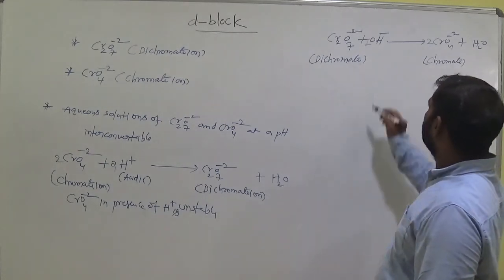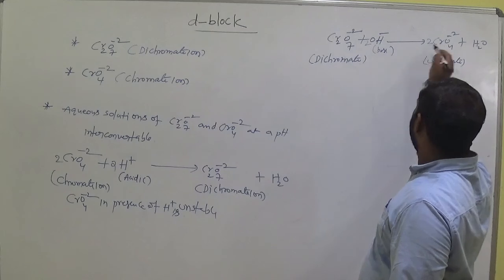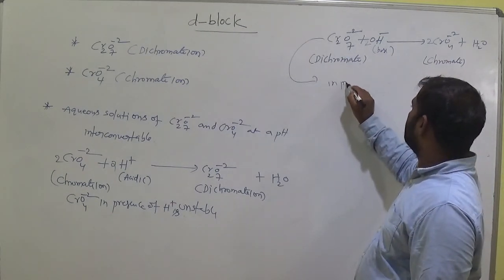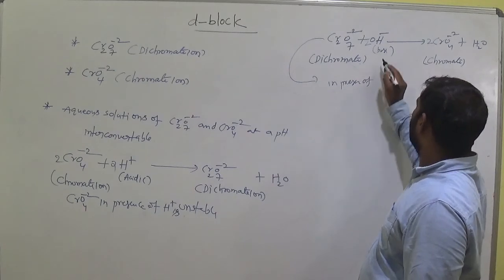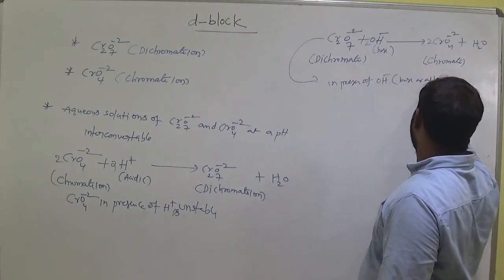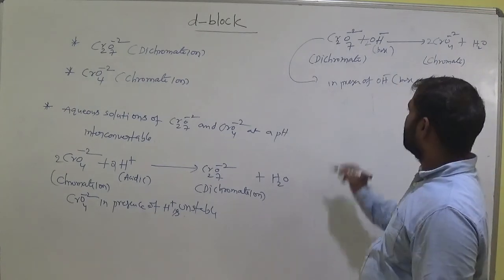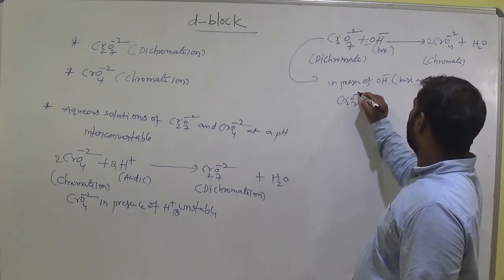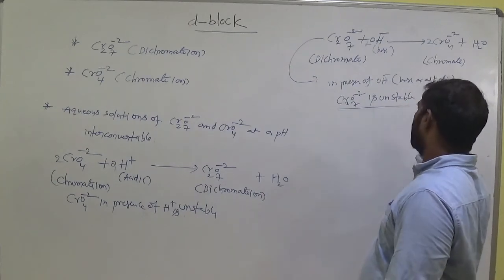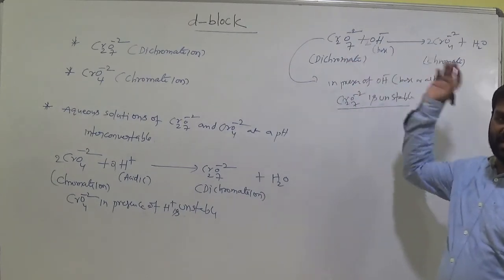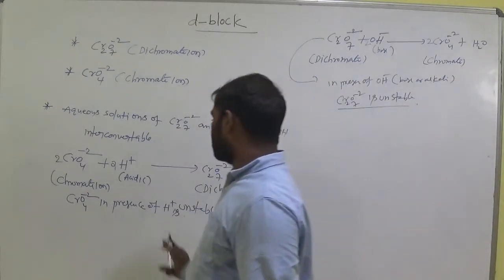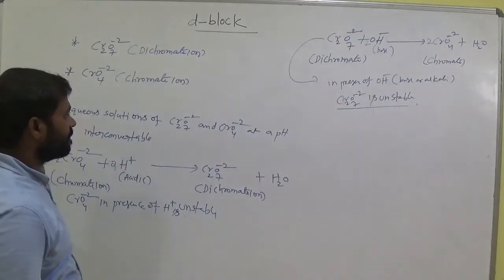In the presence of OH minus, base or alkali, Cr2O7 2- is unstable. That means immediately it is converted to chromate. So these are interconvertible, one by one. Okay, so that is the meaning of this here. Okay, note it down.